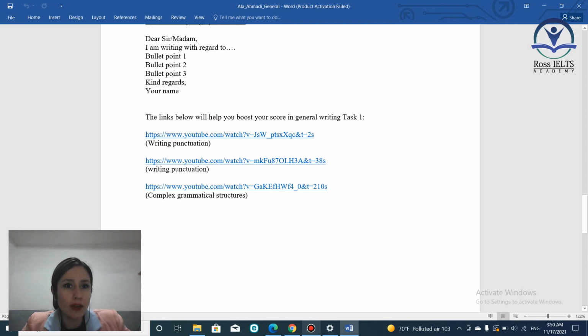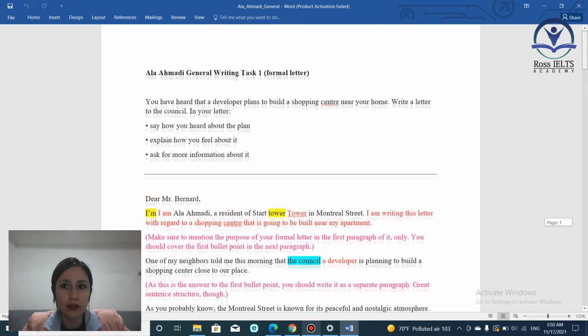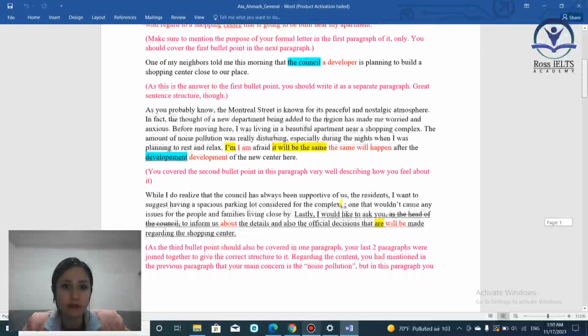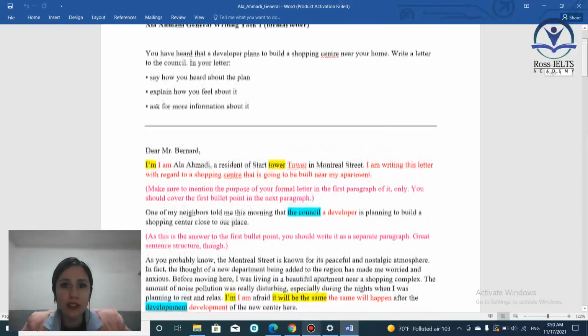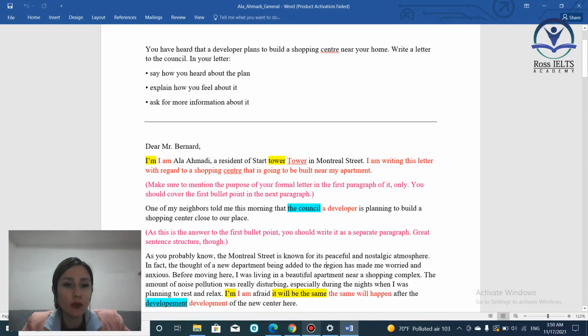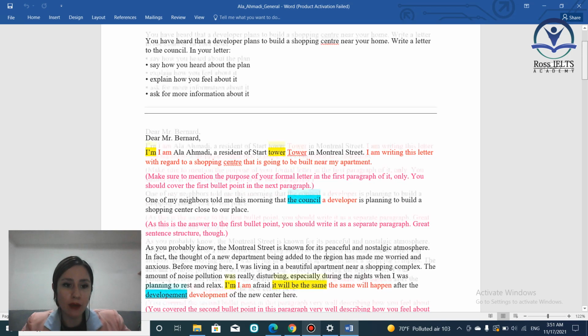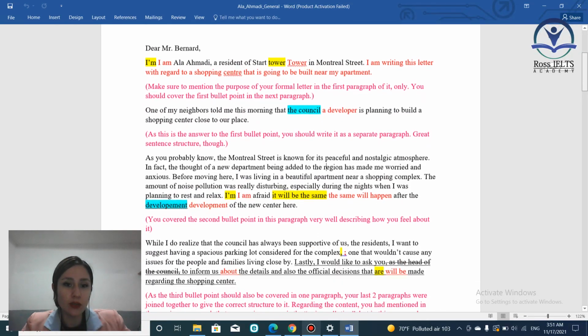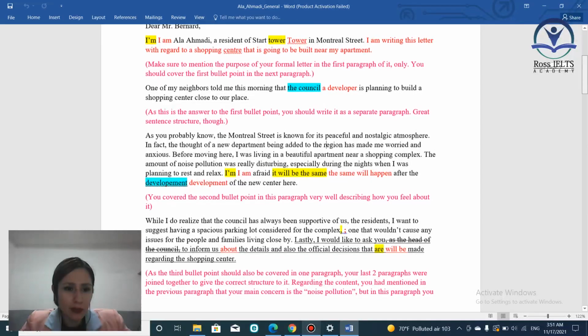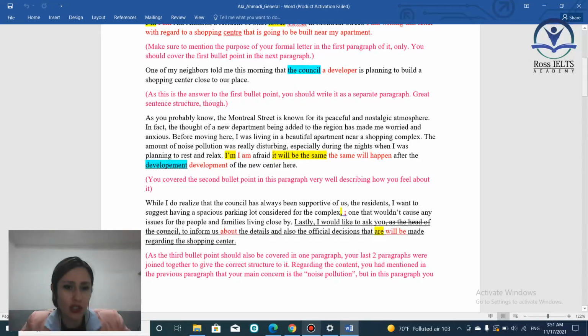So you have started your paragraph like this. This is your topic sentence. While I do realize that the council has always been supportive of us, the residents, I want to suggest having a spacious parking lot considered for the complex. One that wouldn't cause any issues for the people and families living close by. Lastly, I would like to ask you, as the head of the council, to inform us of the details and also the official decisions that are made regarding the shopping center. Okay.